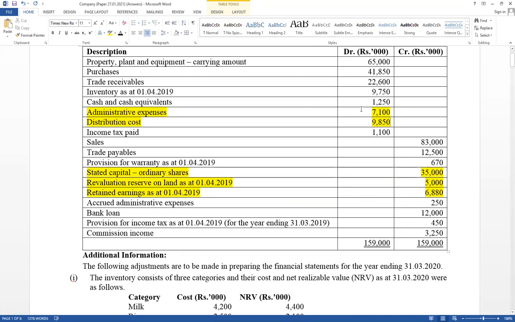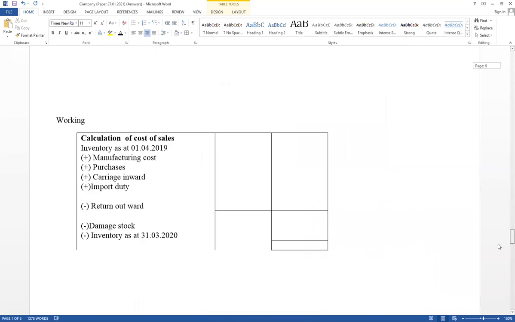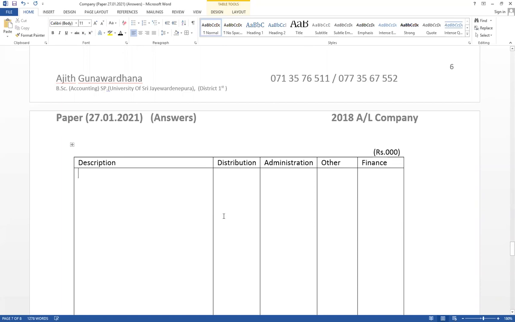Those are recorded already, therefore they should be included as a balance brought forward under workings, under expenses.